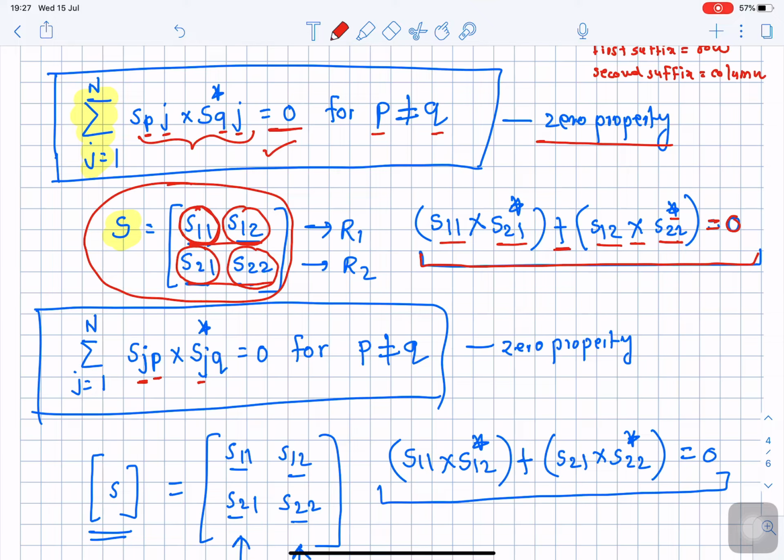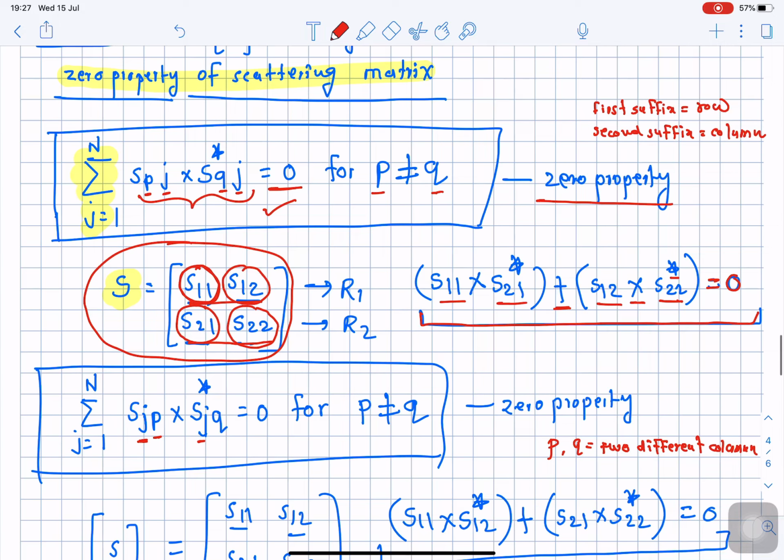Okay, so please remember P and Q are representing two different columns of the same scattering matrix, two different columns. In the earlier example, I showed you how to apply the zero property for the rows. So this explanation was for rows.